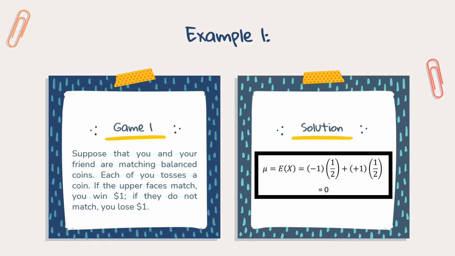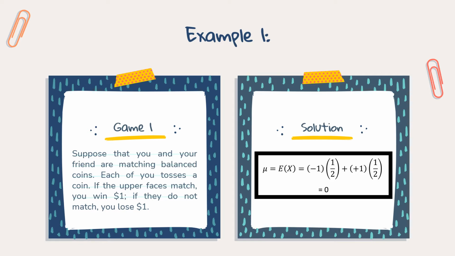Example 1, Game 1. Suppose that you and your friend are matching balanced coins. Each of you tosses a coin. If the upper faces match, you win $1. If they do not match, you lose $1. The probability of a match is 1/2, and in the long run, you will win about half the time.